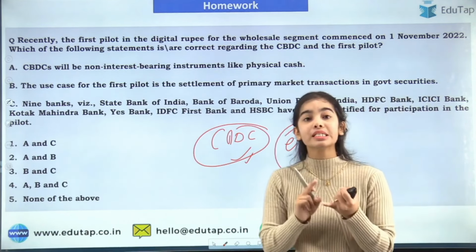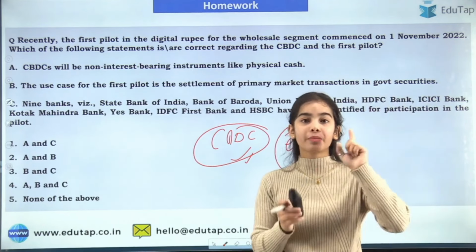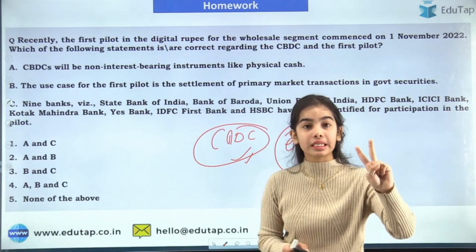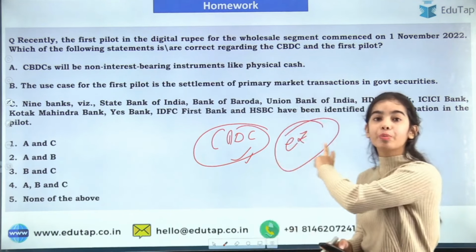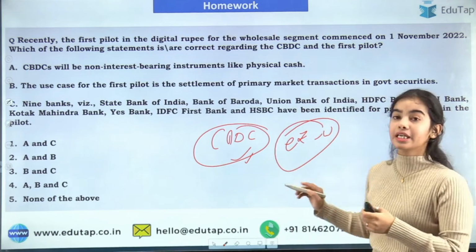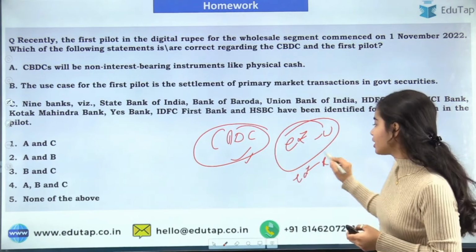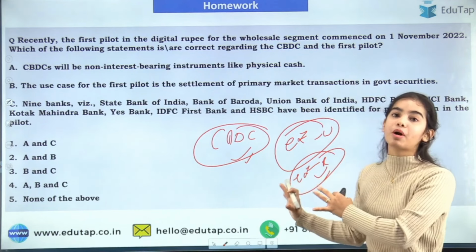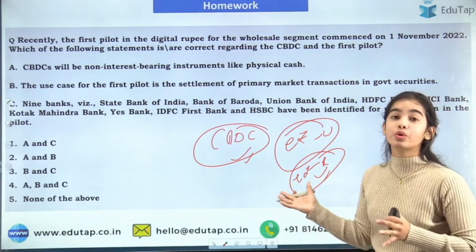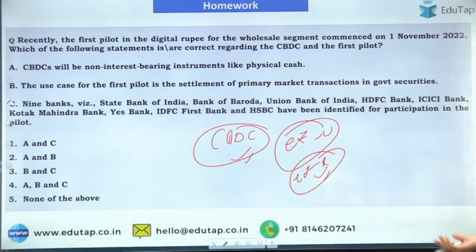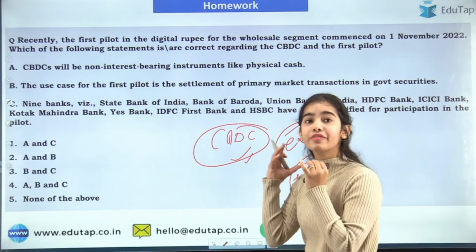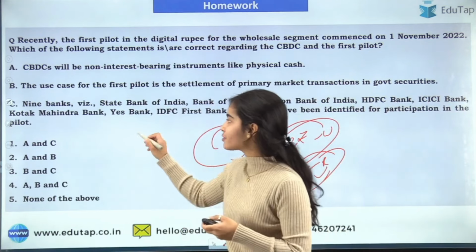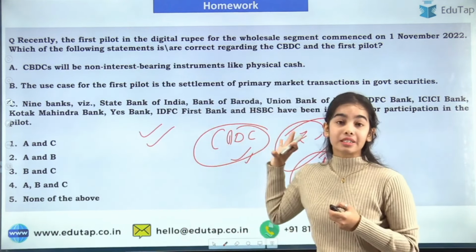The RBI is continuously releasing concept notes, and notifications regarding the e-rupee wholesale segment, the first pilot for the e-rupee retail segment. So you must know everything about the e-rupee for now, because so many notifications have been released, and this is the homework question that I hope you can easily answer, because this is a very important topic.